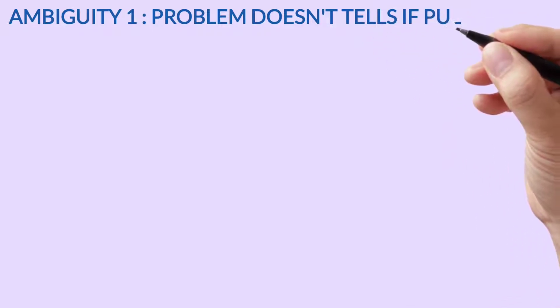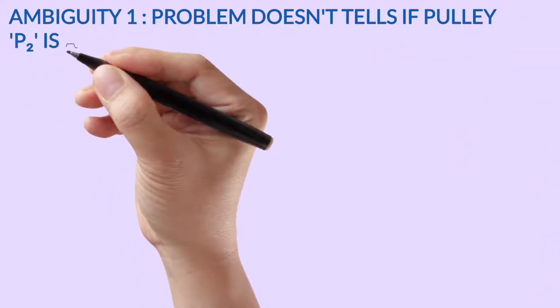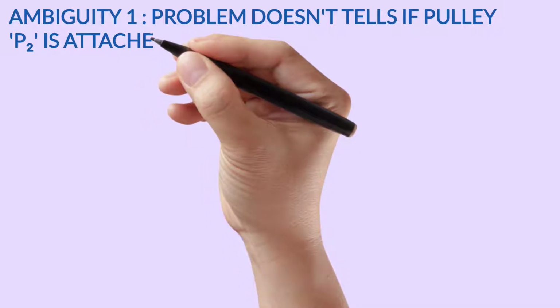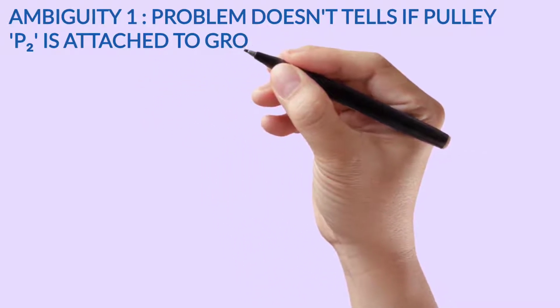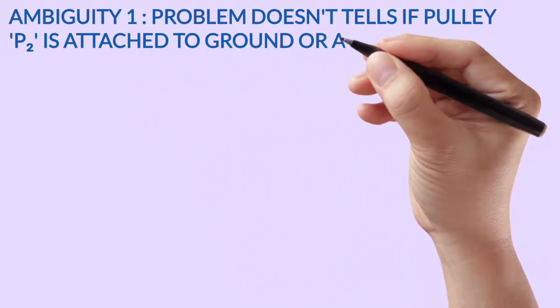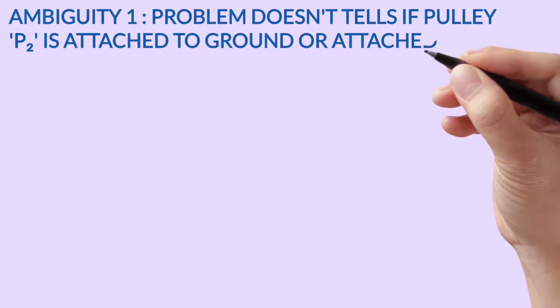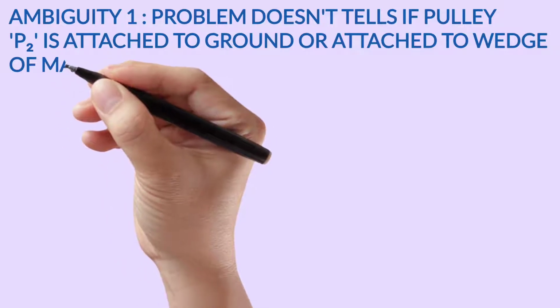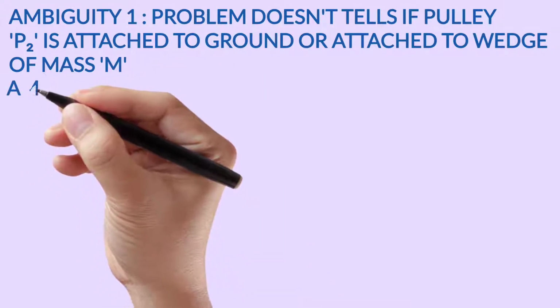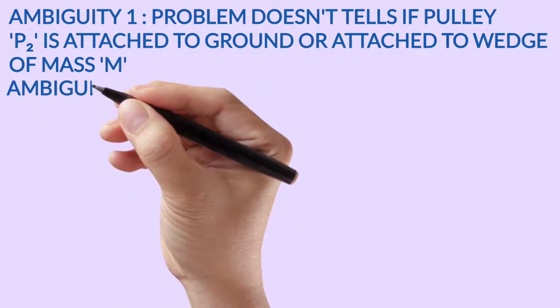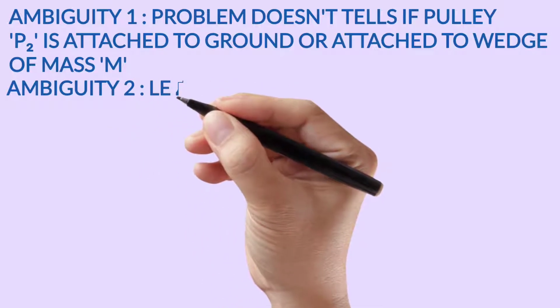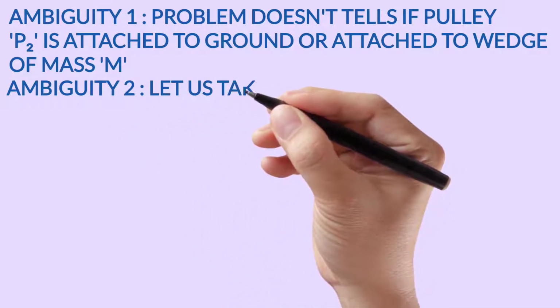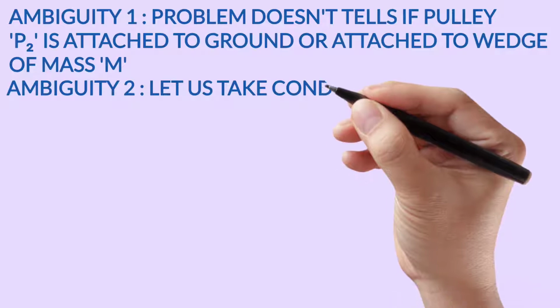Now let us come to what is the issue with this solution. We have discussed already, but ambiguity is there. The first ambiguity is in the diagram of the question. The problem does not tell if pulley P2 is attached to the ground or attached to the edge of mass M. That is the biggest problem. In an examination environment, we are not able to determine what it actually is. You can go back to the video and check the diagram.